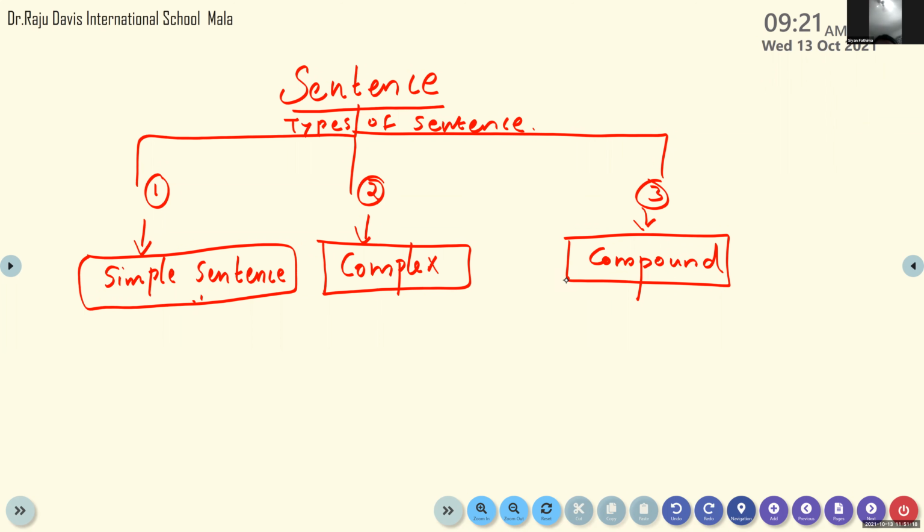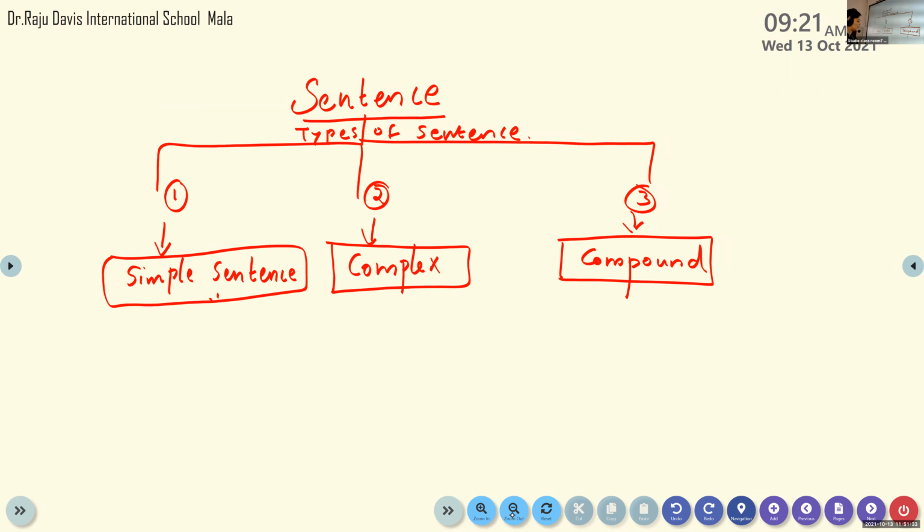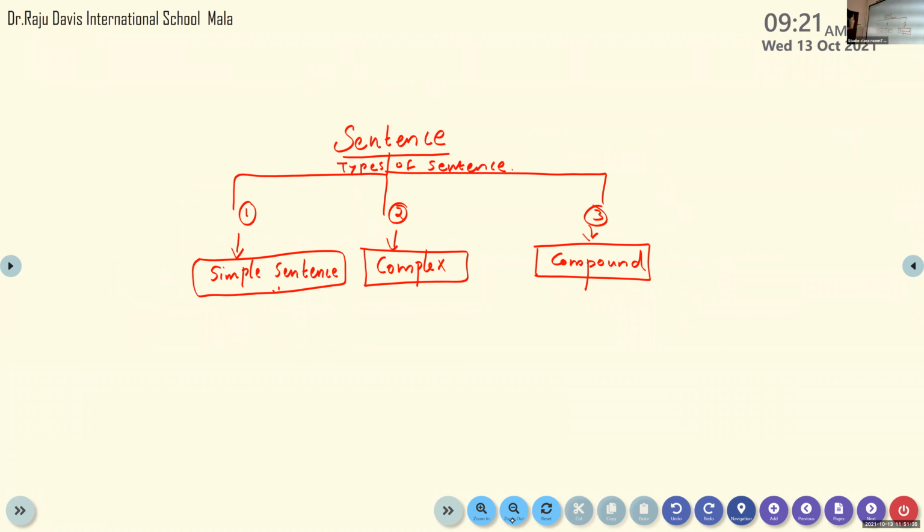Second one, complex sentence, and third one, compound sentence. Okay. And here we can divide the sentence structure into another four categories. We are going to divide the simple sentence into four kinds. Simple sentences, or we can label it as kinds of sentences. We are going to divide the first one, the simple sentence, into four kinds of sentence.